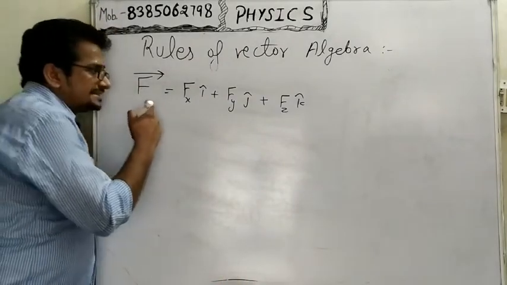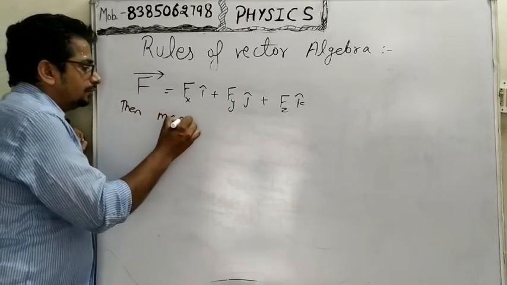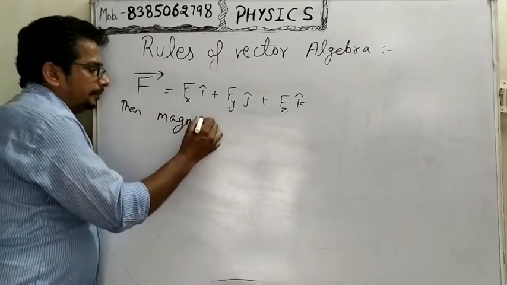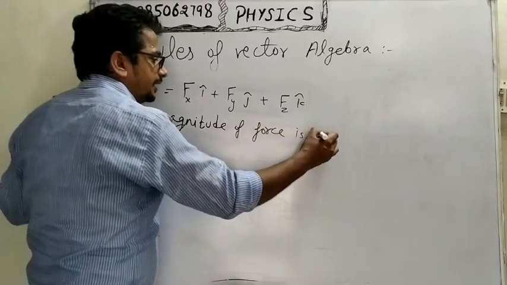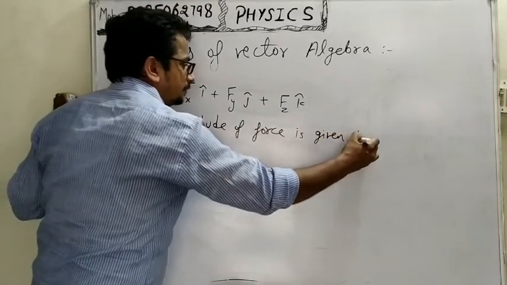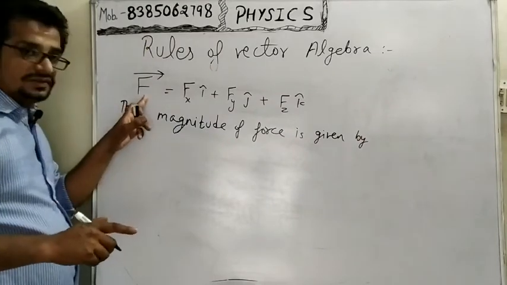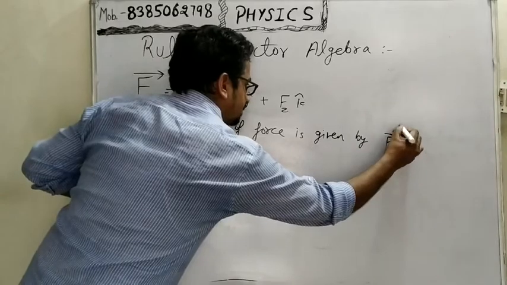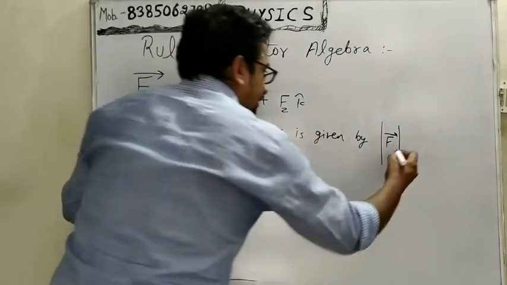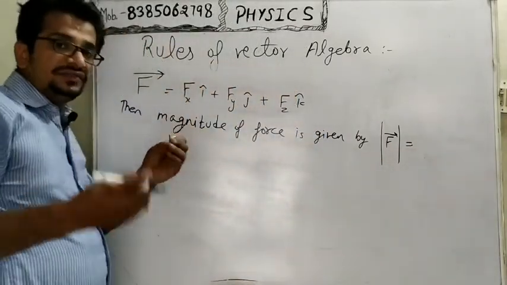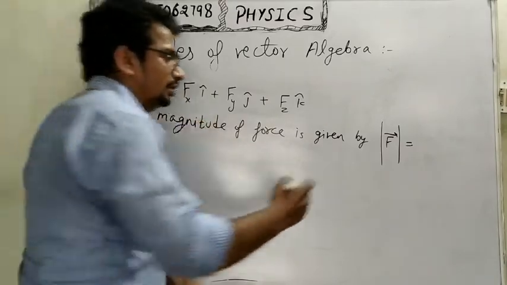If the force vector is represented by this expression, then the magnitude of force is given by the modulus of the vector. Modulus means this vector is represented between two parallel lines, and its formula is that we take the square of each component, add them, and take the square root.